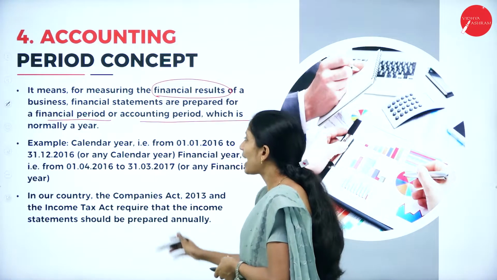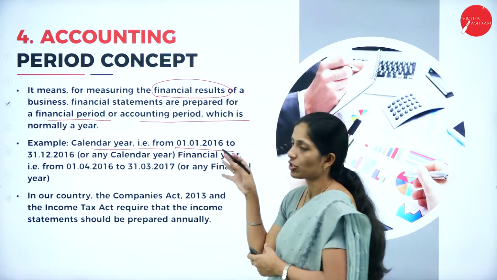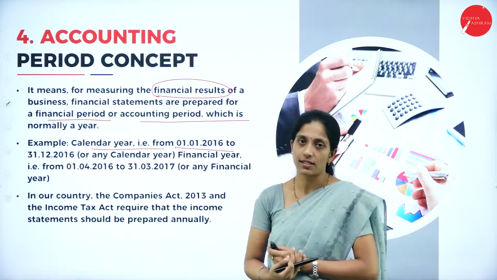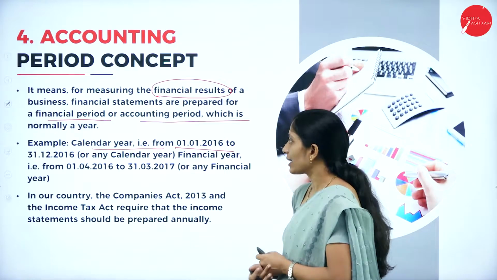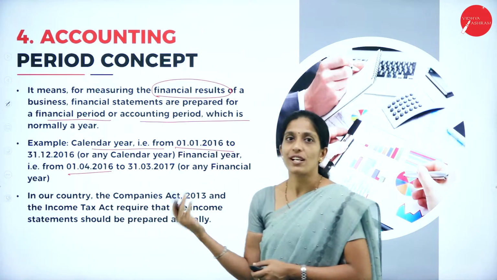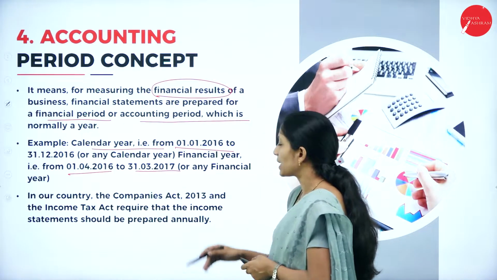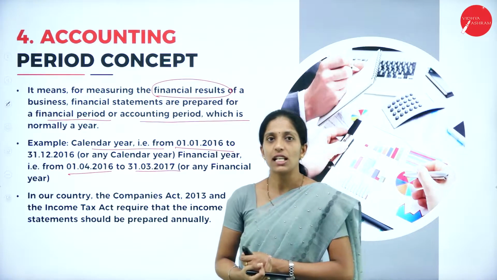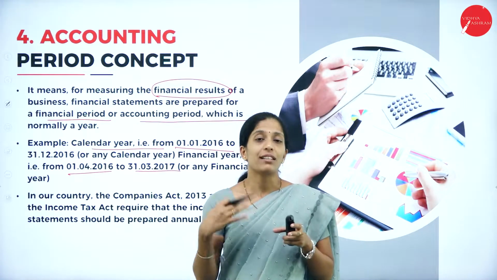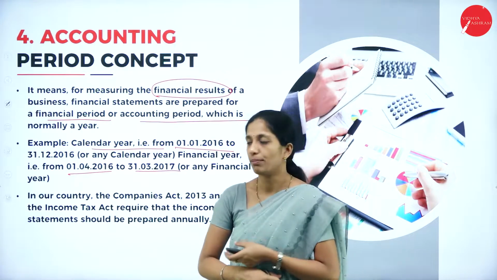For example, a calendar year is from 1st January 2016 to 31st December 2016. If we come to the financial year, it starts from 1st April 2016 and ends on 31st March 2017 or any other financial year. Normally the financial year starts from 1st April and ends on 31st March.